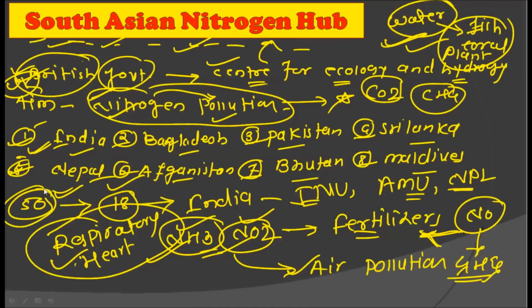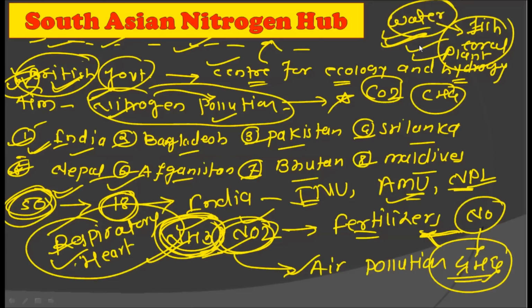There are a total of 50 organizations from these 8 countries plus UK. And out of these 50 organizations, 18 are coming from India, like JNU, AMU, that is Aligarh Muslim University, and National Physical Laboratory, etc. So this is very important from the UPSC preliminary examination point of view, and you should remember all these points very carefully.